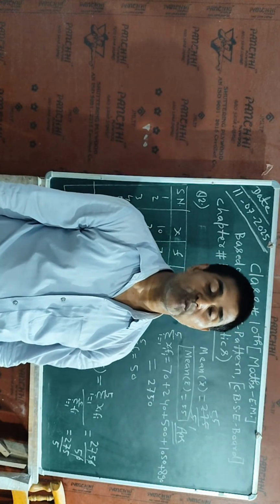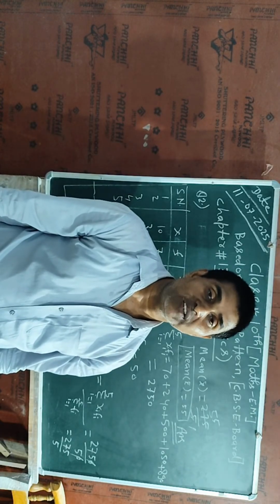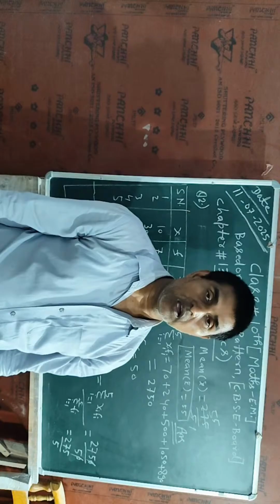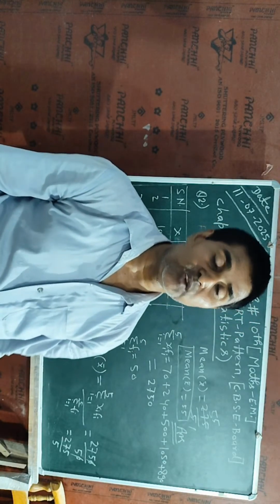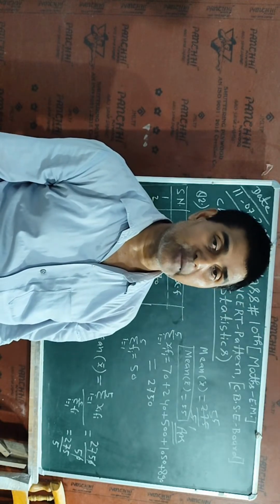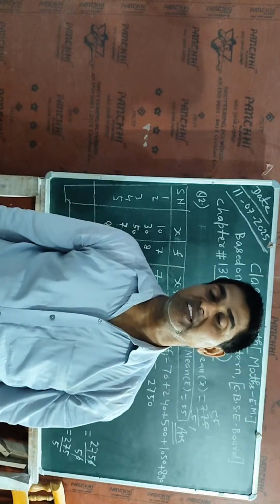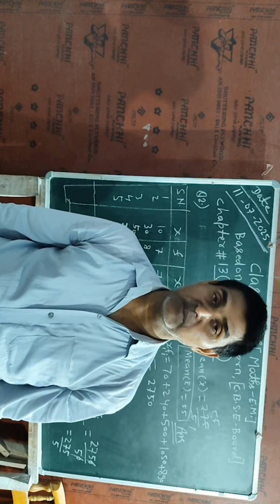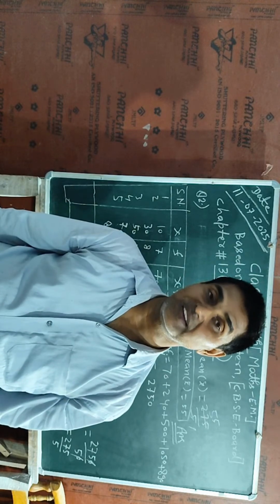But if data is given in time intervals, I will take its mean value, and that will be the number of terms, and frequency will be given. So again I will take multiplication of number of terms with corresponding frequencies and we will get its value.